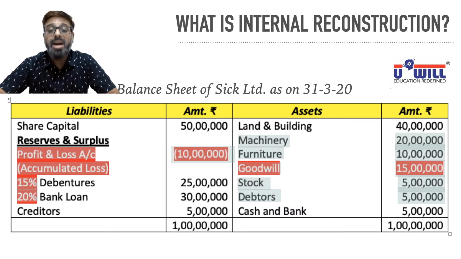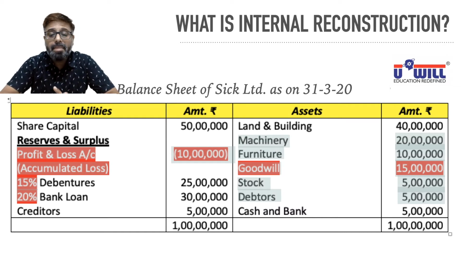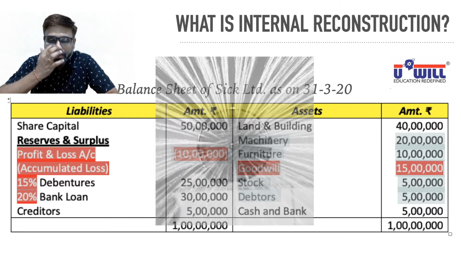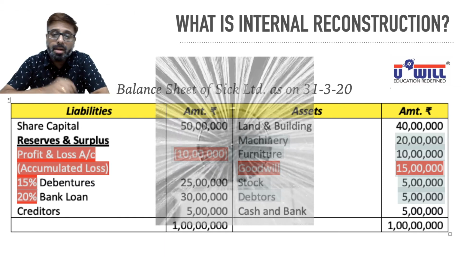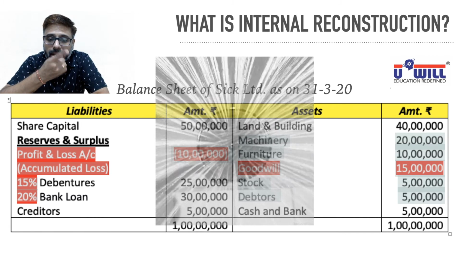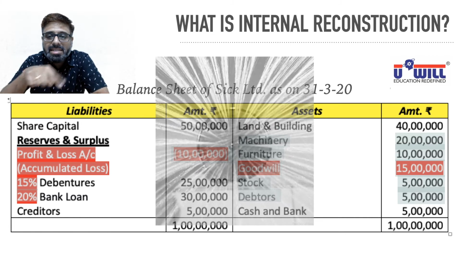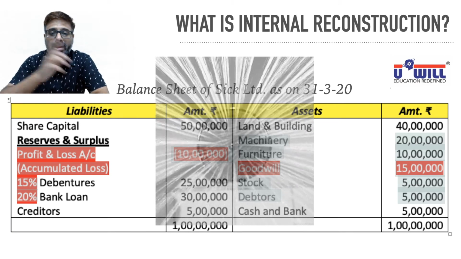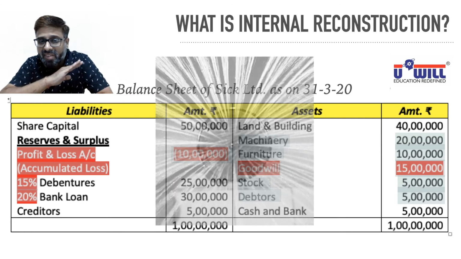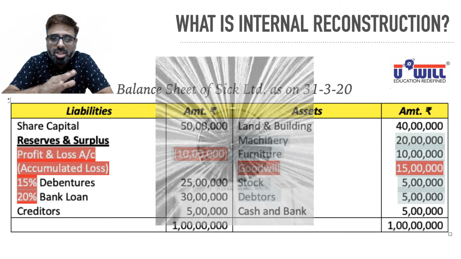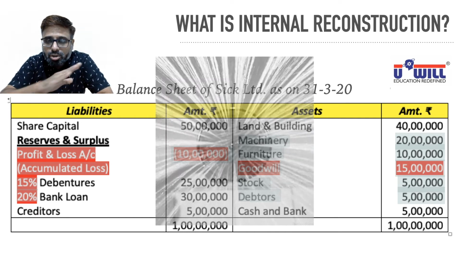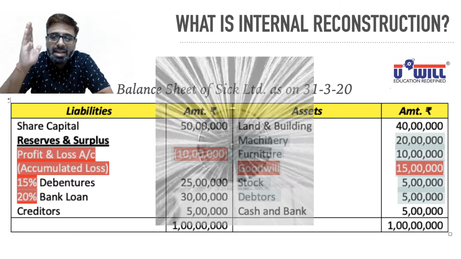Now, what is the requirement? There is a requirement to clean this balance sheet. How would you clean this balance sheet? As I said, one alternative, the company goes into liquidation, or second alternative, it cleans the balance sheet. It reorganizes itself, it reconstructs itself. Now, how would that reconstruction be done? Accumulated loss is to be wiped off. So 10 lakhs of loss is to be removed from the balance sheet to clean the balance sheet. Is it or not? Goodwill is to be removed because the company really doesn't have any goodwill.